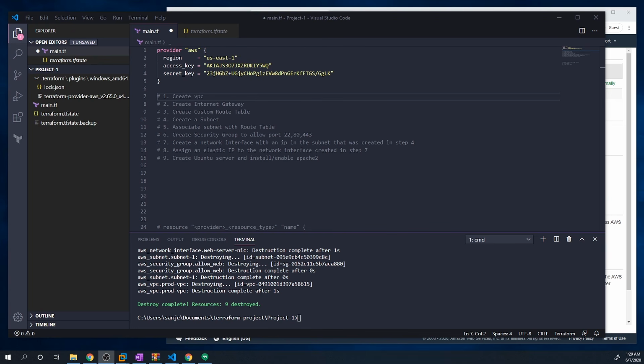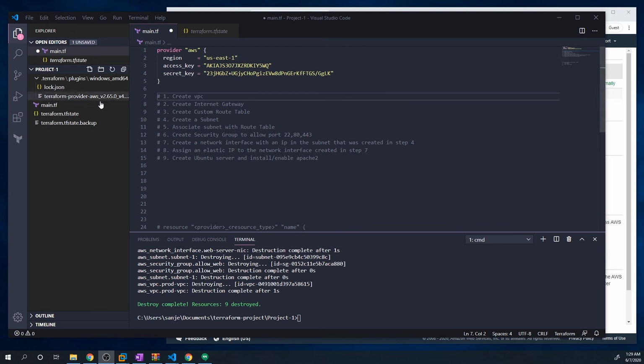assign it a public IP address so that not only can we SSH to it and connect to it and make changes on it, we can also automatically set up a web server to run on it so that we can handle web traffic. And this task seems like a very simple task with a couple of steps, but it's actually a little more complicated than you think. But luckily, we don't actually have to do anything from a Terraform perspective that we don't already know how to do. And so I'm going to walk you through that.